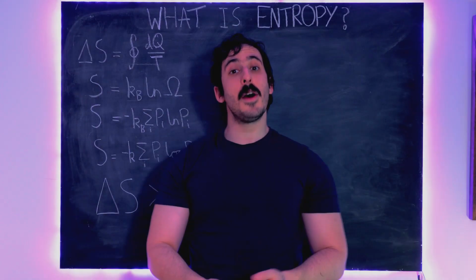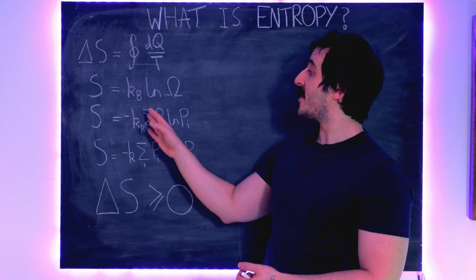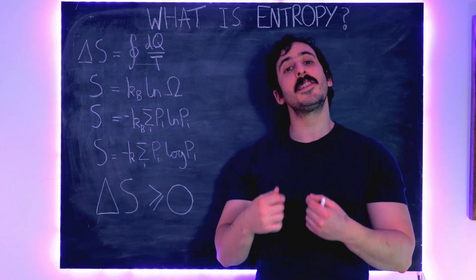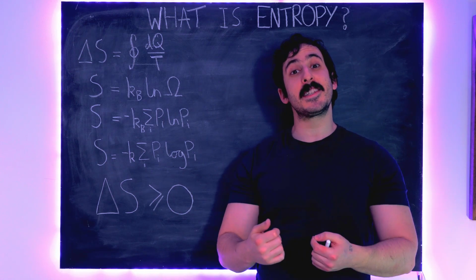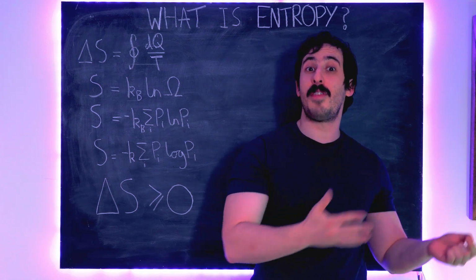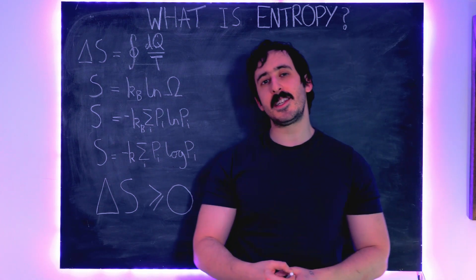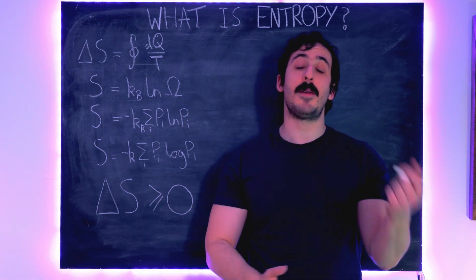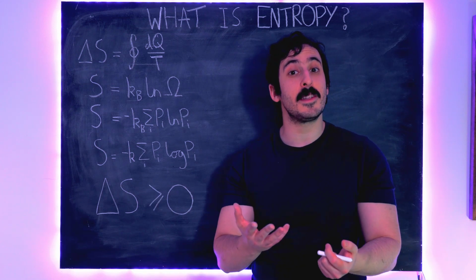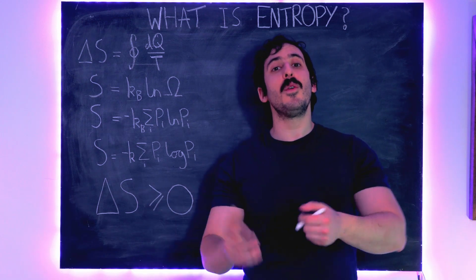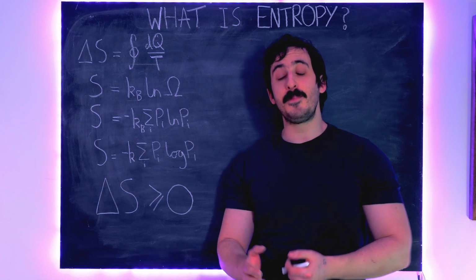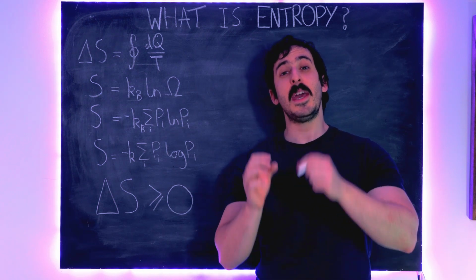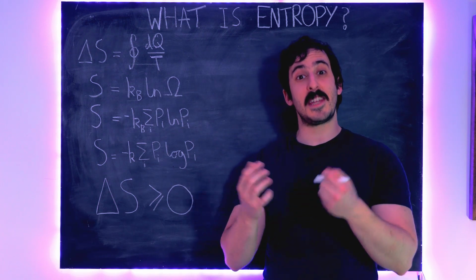So, the thermodynamic entropy, by which I mean these first three definitions of entropy up here, are all concerned with our uncertainty about a system based upon our limited knowledge of that system. So that can be a limited knowledge of some of the macroscopic properties of our system. We might not know exactly what the temperature, volume, or pressure of our system is, for example. But equally, we could know all of the macroscopic properties of our system, but still have a huge amount of ignorance about the precise microstate of our system, the precise arrangement of particles in our system.